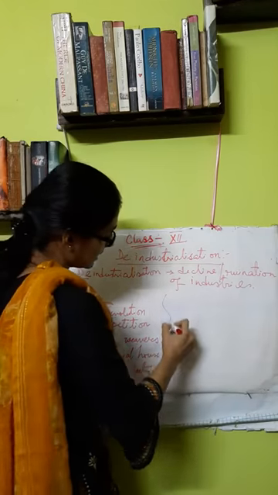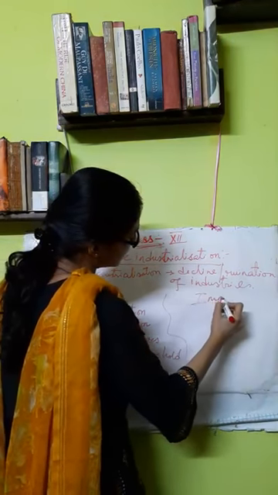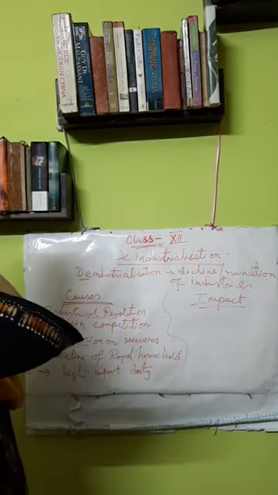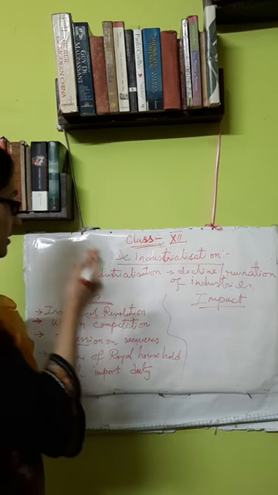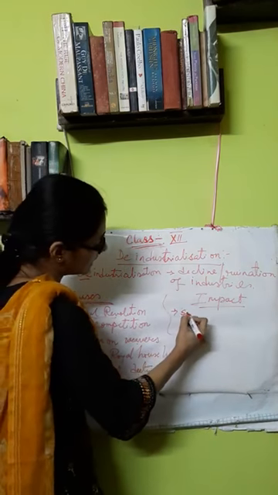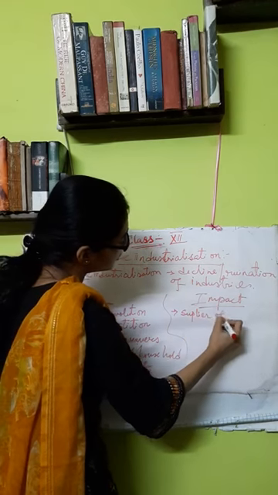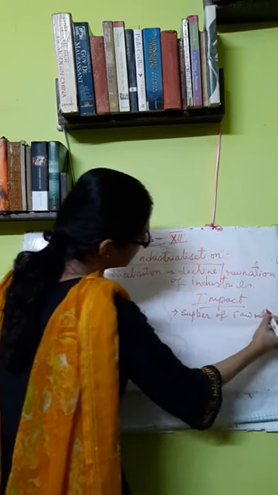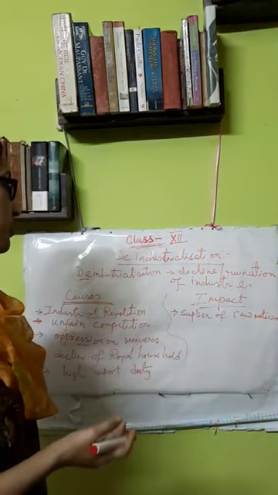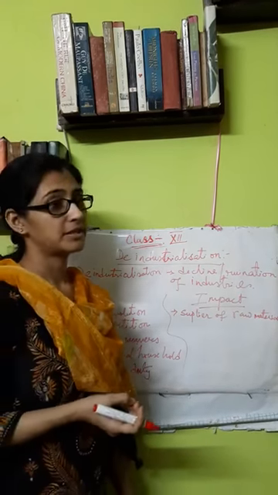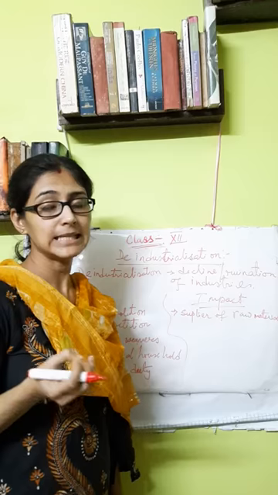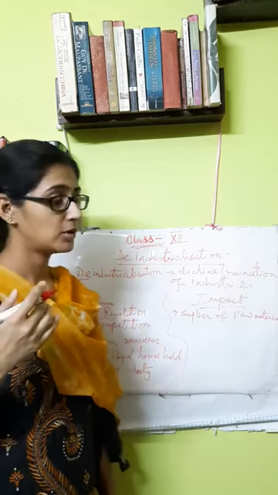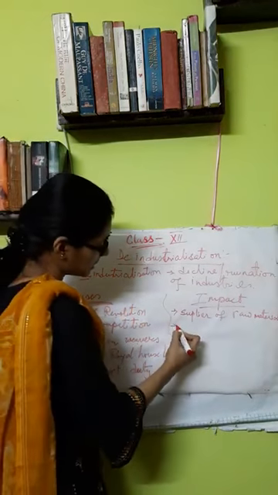After this, we will see the impact or result of the deindustrialization or decline of Indian industry. First and foremost, India became a supplier of raw material. That is the major change that took place. India, which was a producer of raw material, now became a supplier of raw material, because after the Industrial Revolution in England, they buy all the raw material from India and produce the goods in their own country.